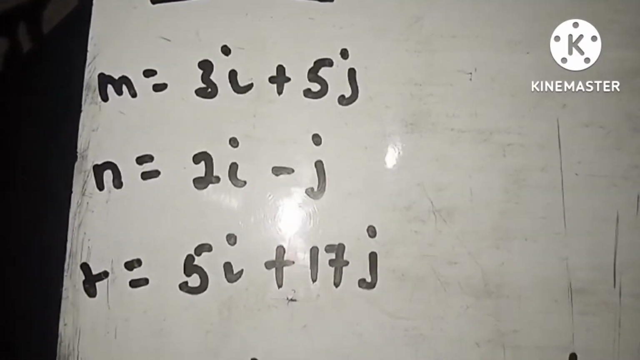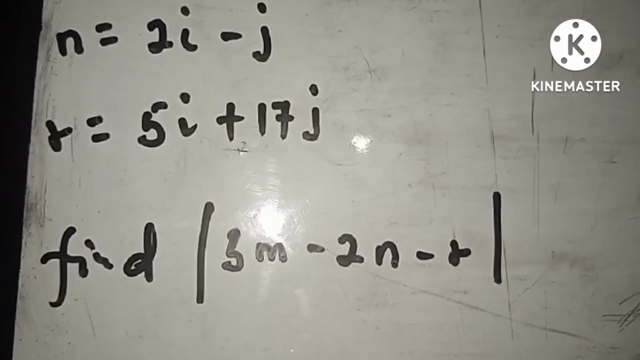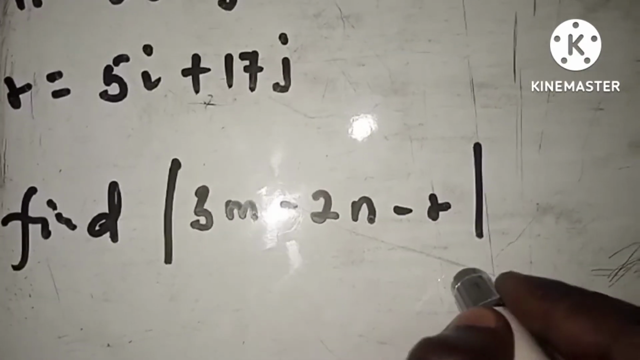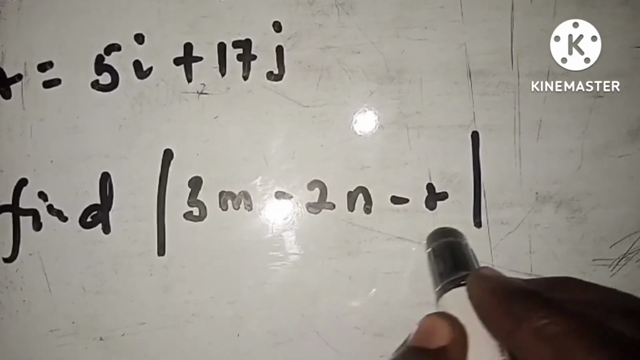So these are the three different vectors, and we have been asked to find 3M minus 2N minus R. So we want to find the distance of these points. These are the points that we want to find the distance of.